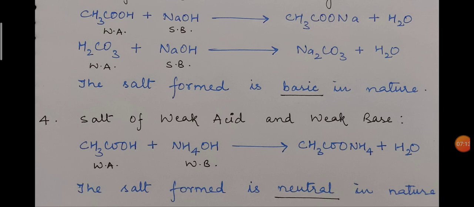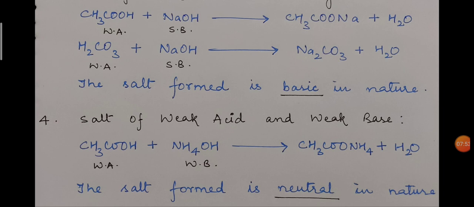It is because here we have taken a weak acid, and a weak acid in its aqueous solution is partially dissociated and the concentration of hydrogen ion is low, whereas a weak base is also partially dissociated in its aqueous solution and the concentration of hydroxide ion is also low. So both release a low concentration of hydrogen ion and hydroxide ion, and they combine with each other and form water. None of the hydrogen ion or hydroxide ion will be left, and that is why the salt formed in this case is neutral.